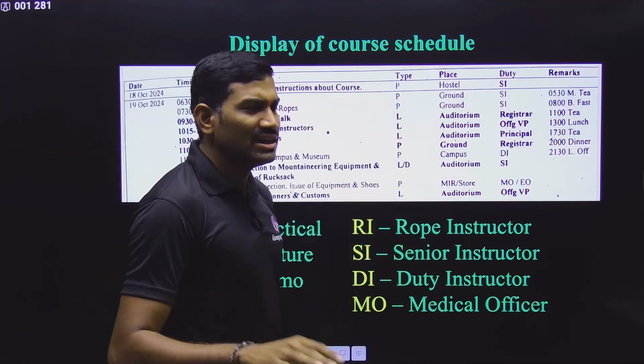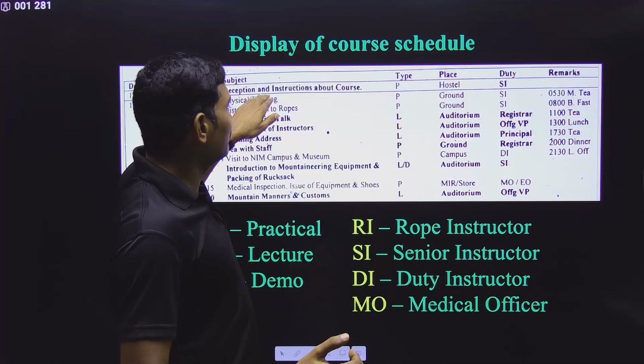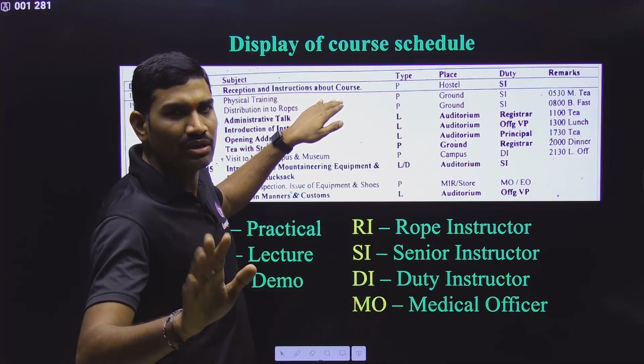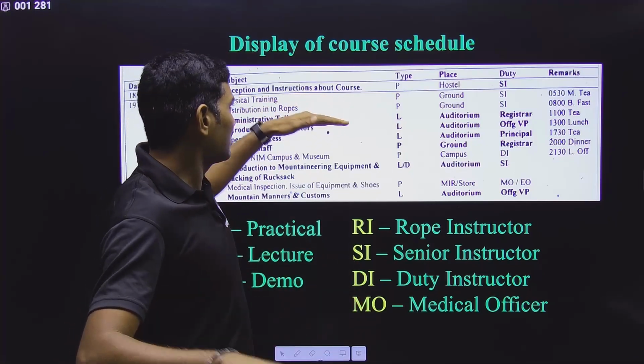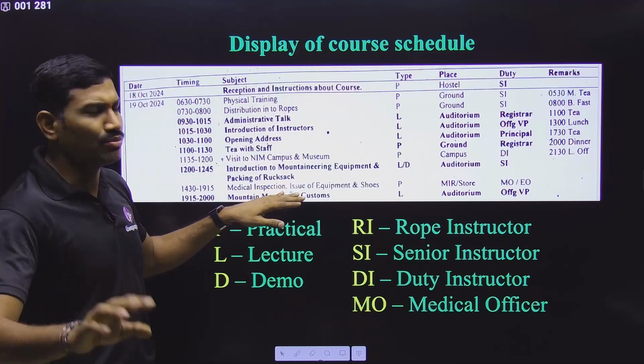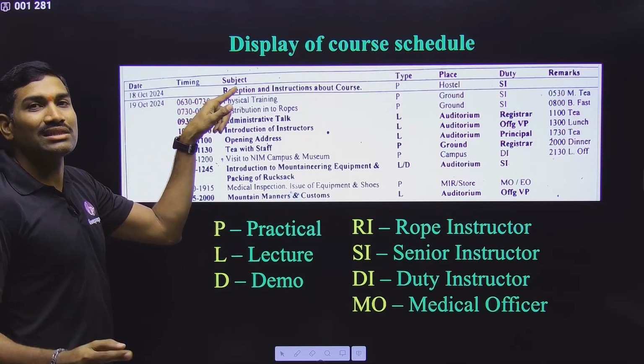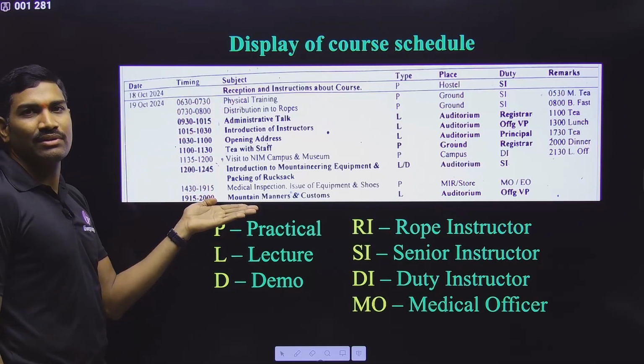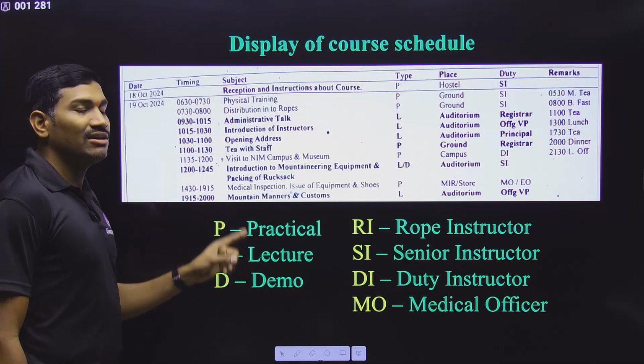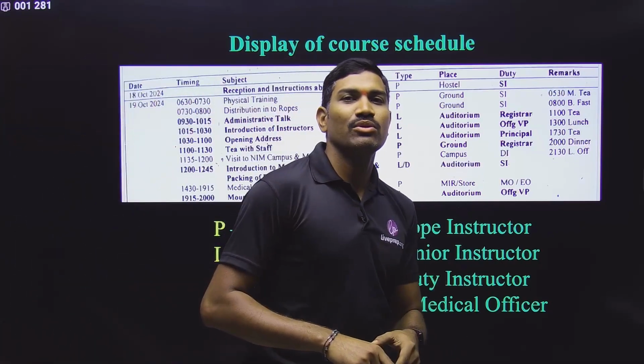That day they did not give any instructions, simply they received us, and then they allotted the hostel rooms and all, and at night we will have the dinner, that's it. Okay, next day everything they will tell, no problem. But this day you need to know what are the things that will be happening on the next day. Yes or no? So that's why it will already be displayed on that display board.